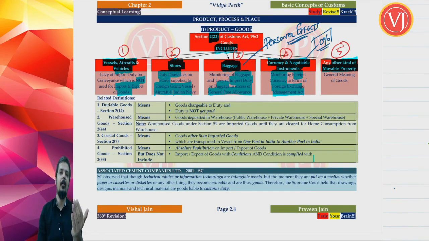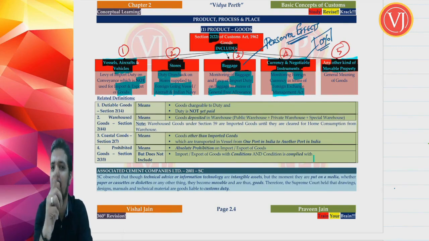They can tell you, okay, bring out your currency. Now you cannot tell them, no, currency is not goods, therefore you cannot check the currency, it is not within the power of the Customs Act 1962. One should not argue like that. So goods includes currency and negotiable instrument, not for the purpose of import duty levy. There is no import duty collection. Import duty rate is 0.